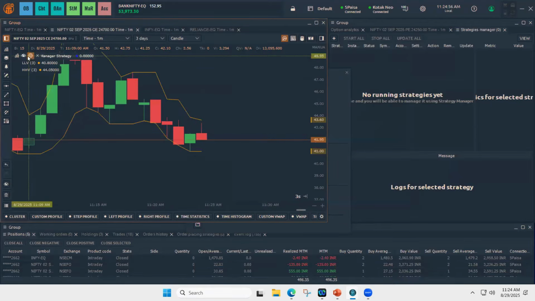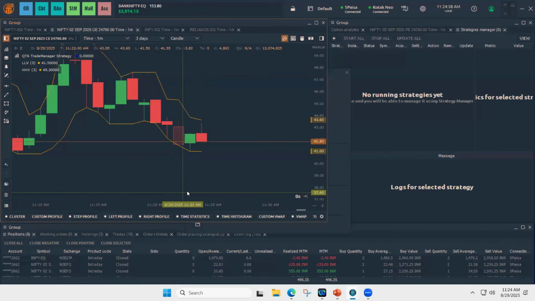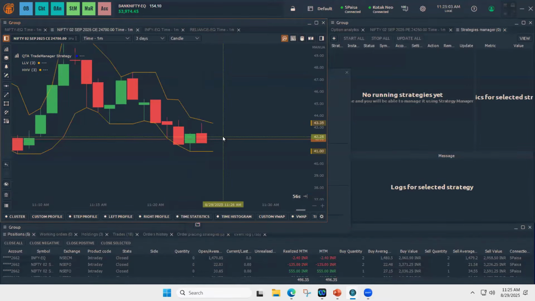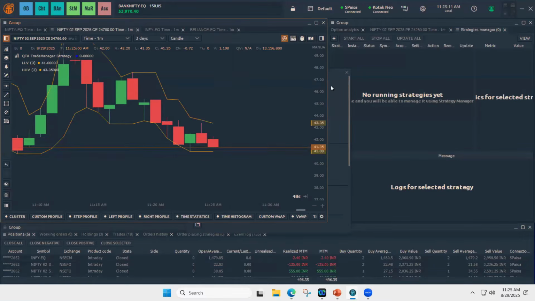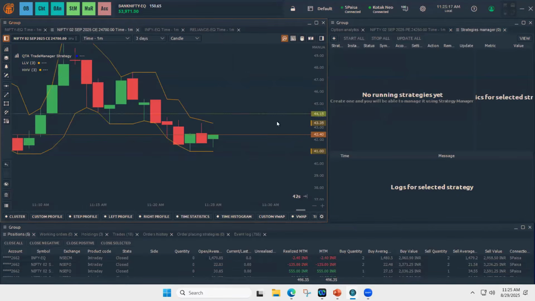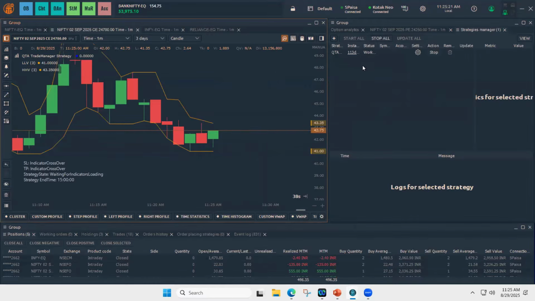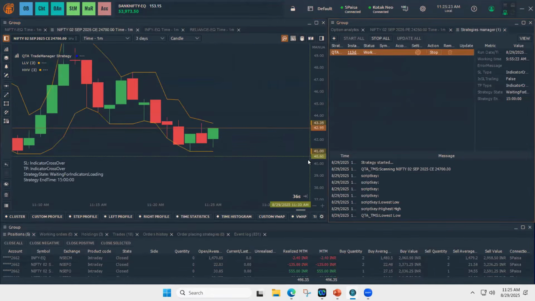We set the risk management tools SL and TP, and on the keyboard you need to press Control and left click on the mouse. Control plus mouse left click. That's where the strategy starts. And also I ensured the strategy manager is active where I can see all the logs of the strategy. So I just gave Control plus mouse left click.